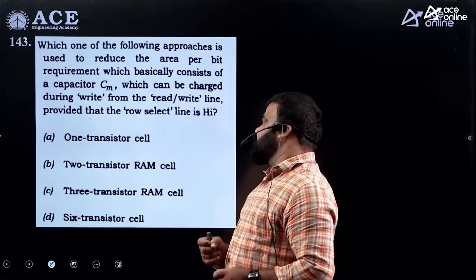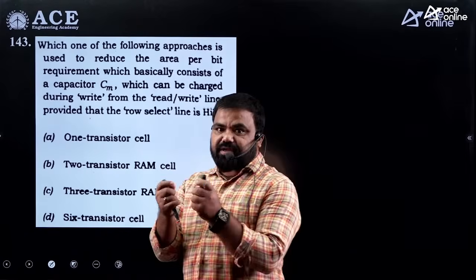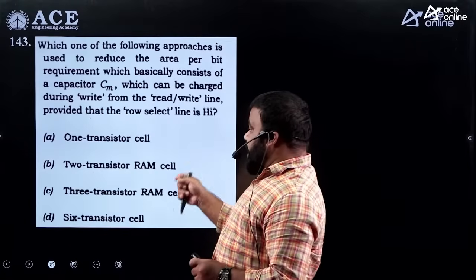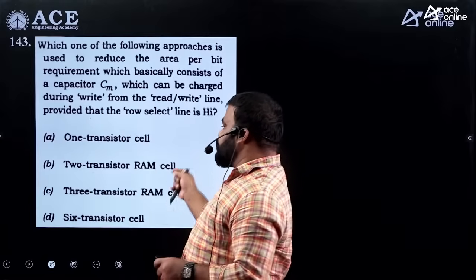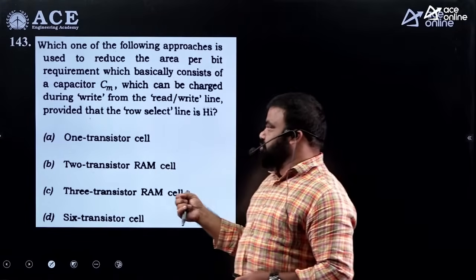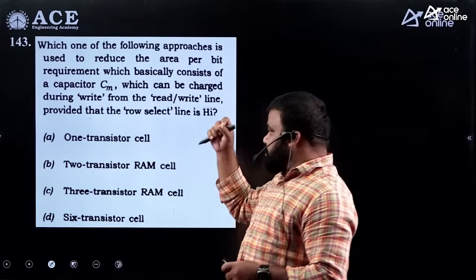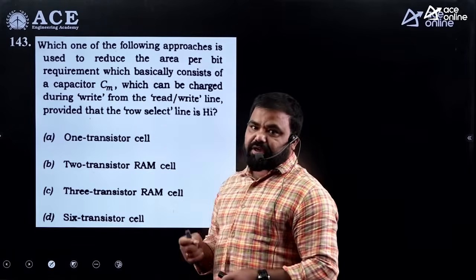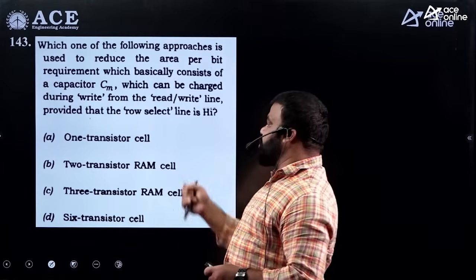There is an ambiguity in this question, so it can be one transistor cell if a capacitor is available. When the capacitor also is required to be constructed using a MOSFET only, to reduce the area, it is going to be two transistors. A little bit of confusion in this, which one should we choose? If there is an inbuilt capacitor used, it is sufficient to use only one transistor. If the capacitor is required to be constructed using again a MOSFET, it is going to be two transistors.